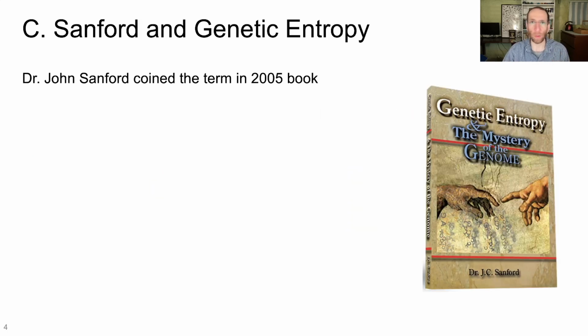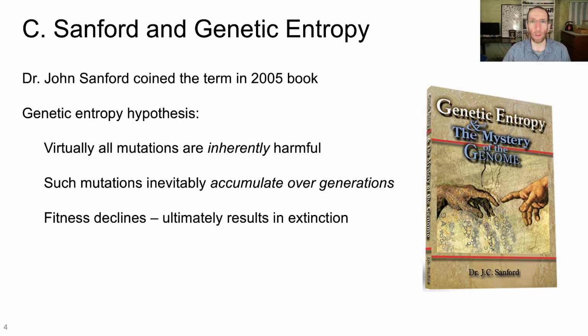Now we can get into these specific hypotheses, and we'll start with Dr. John Sanford and genetic entropy. Dr. John Sanford is a plant geneticist, and he coined the term genetic entropy in his 2005 book, Genetic Entropy and the Mystery of the Genome. The genetic entropy hypothesis works like this. He claims, and he's wrong about this, by the way, this is wrong, see the link below.